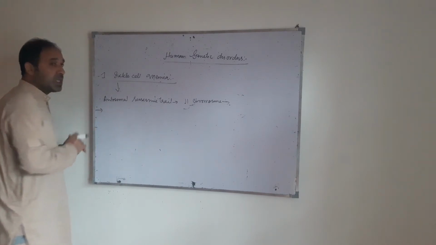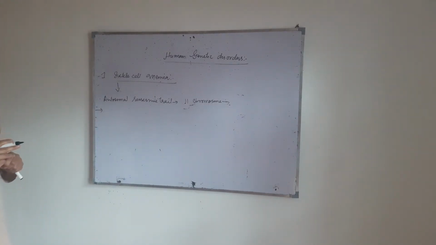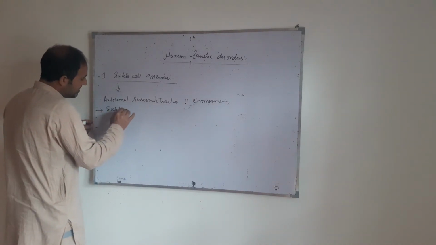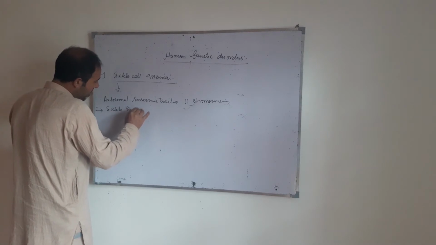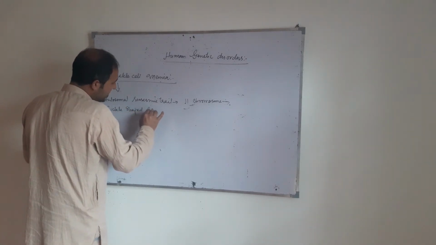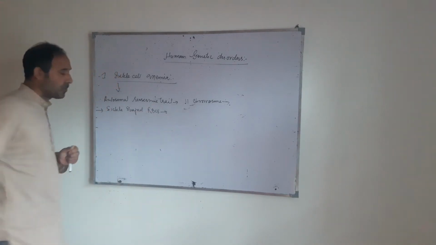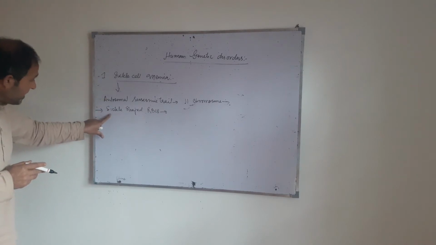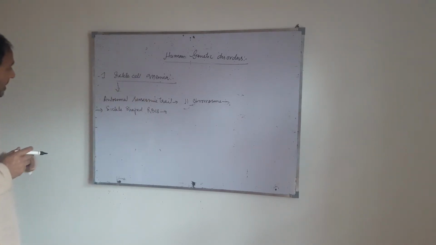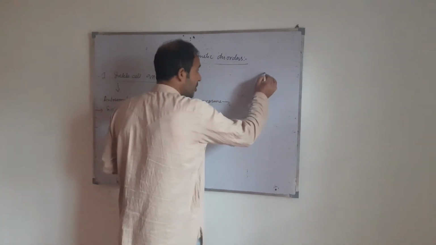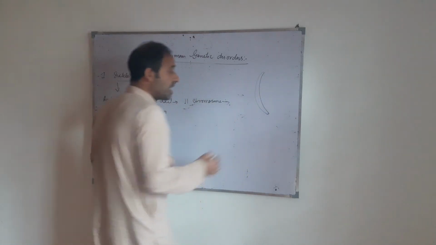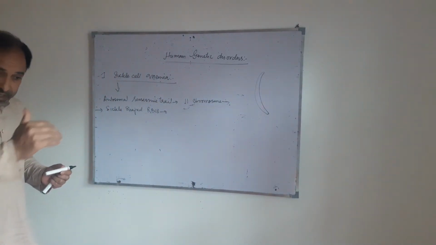The symptoms include sickle-shaped RBCs. The individual affected by sickle cell anemia has RBCs that are sickle shaped. The RBCs curve and become sickle shaped.